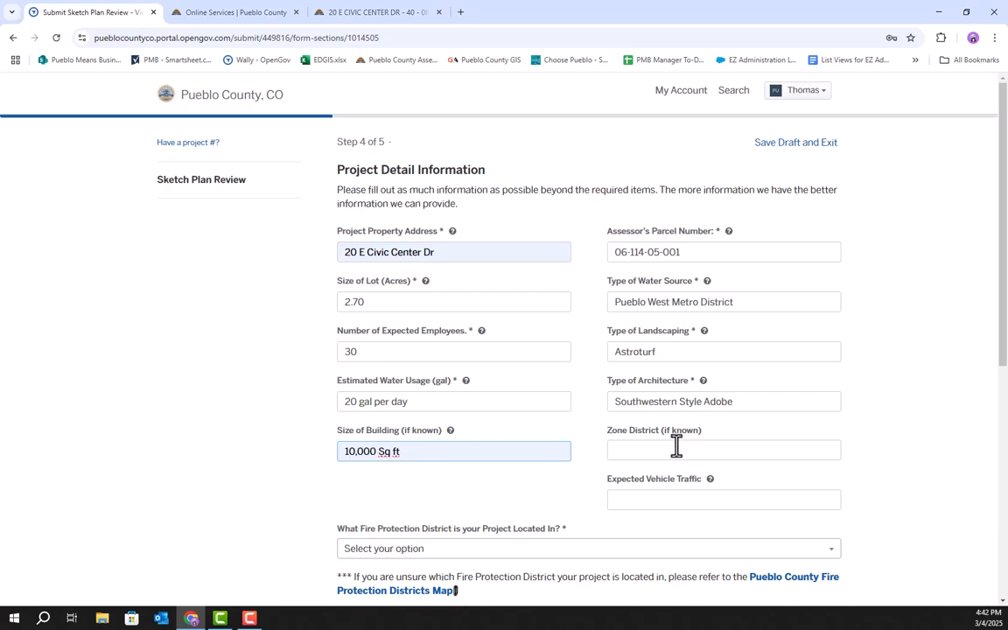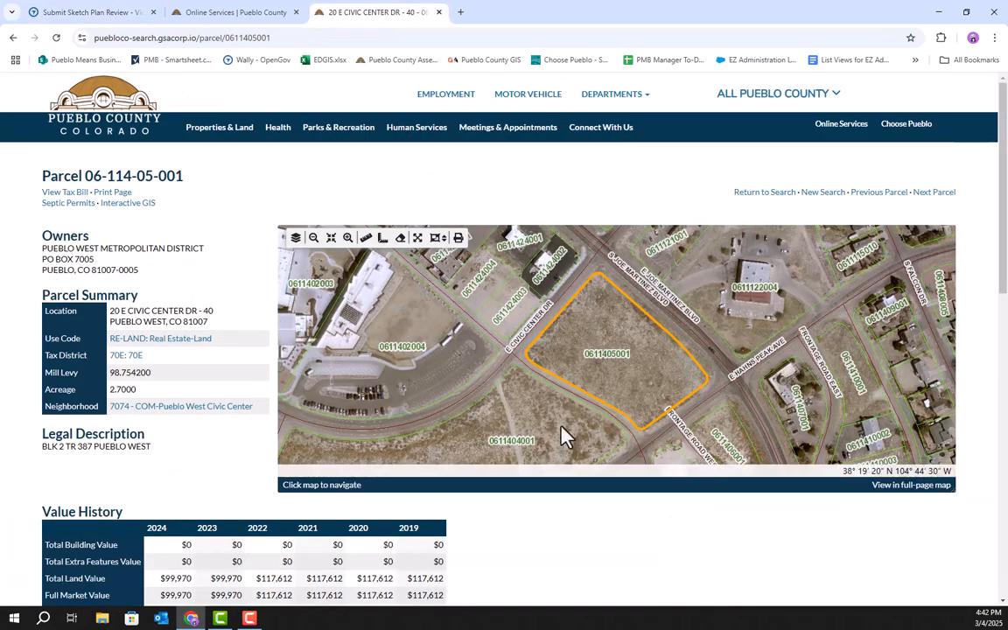But of course that will depend on the size of your building. And then here's where we'll go back into the parcel summary page. To find your zone district, you'll want to go to the map at the top of this page. And then you'll click this layers button.